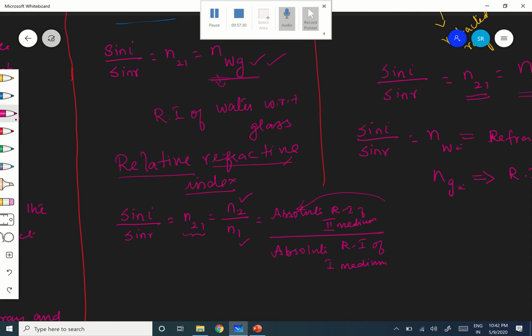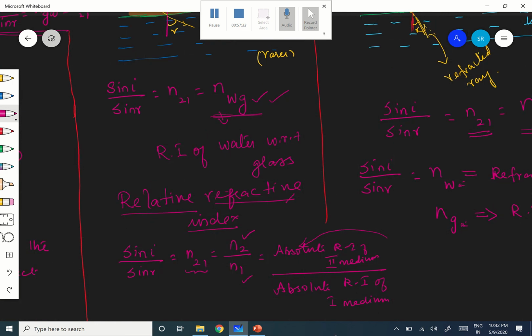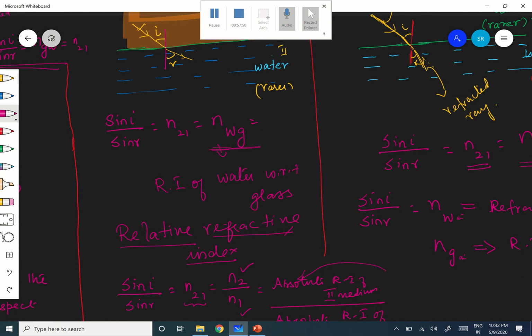Therefore, in this case, sin i by sin r is equal to n_WG. If I want to express it in terms of absolute refractive index, the second medium here is water, therefore n_W divided by n_G. Are you following? Therefore, sin i by sin r is equal to n21, that is n_WG, which is equal to n_W by n_G. Is it clear? Hope you are following me.